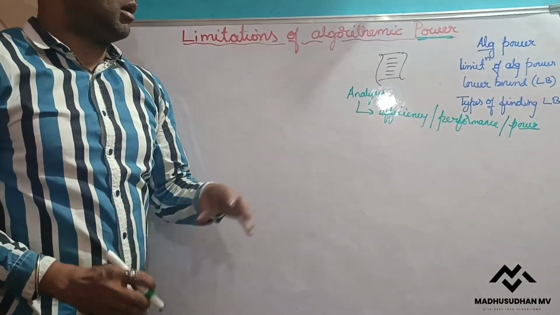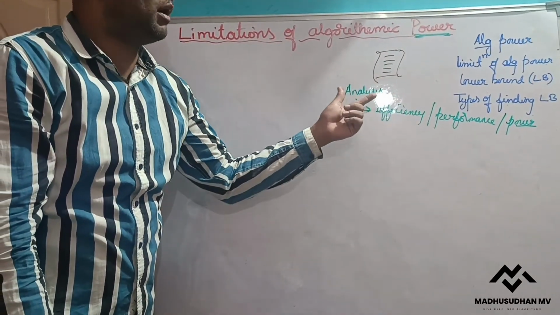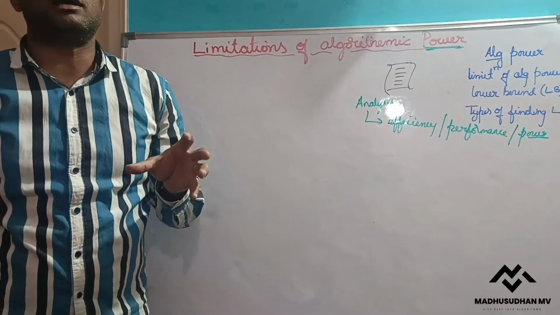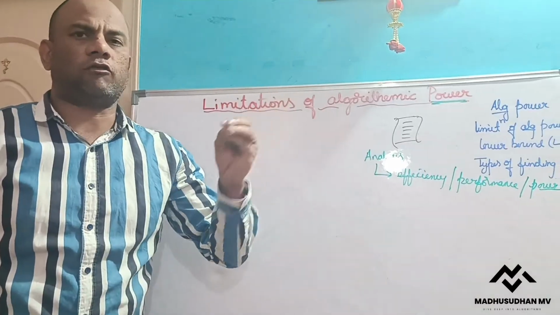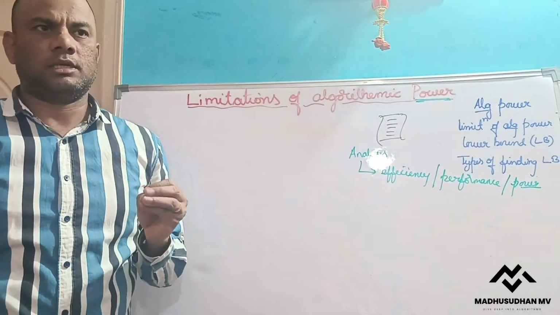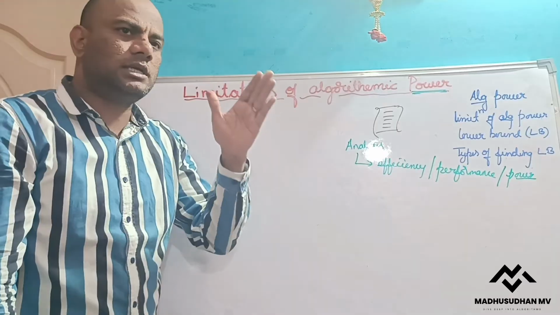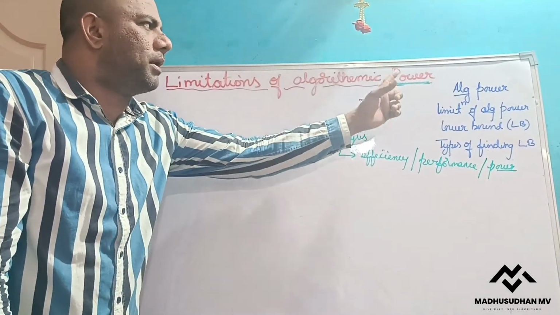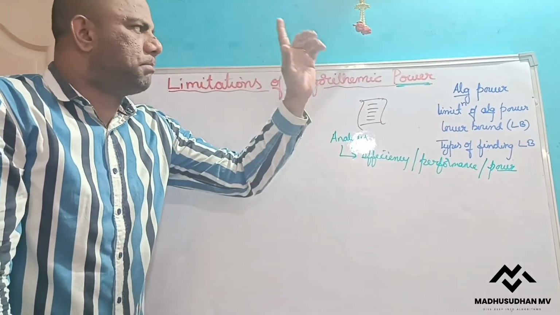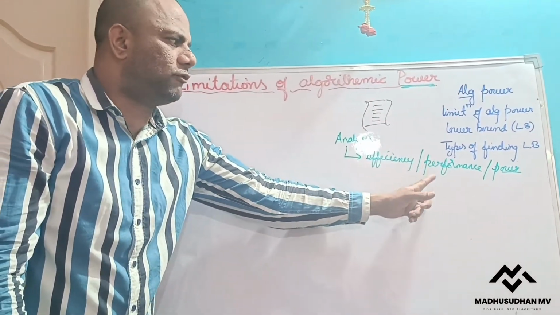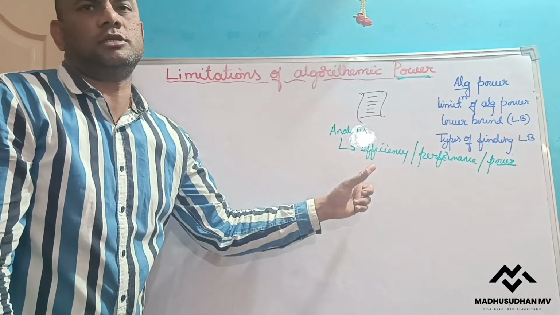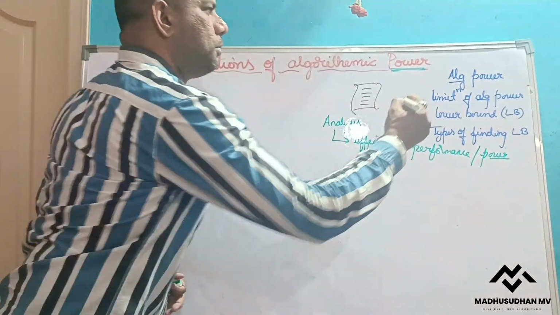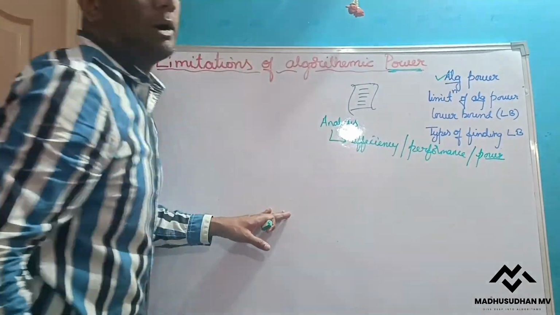So to know the algorithmic power, we do the analysis. Once we do analysis, we can say that so and so algorithm takes this much time in the best case or in the worst case. That is the power, or the performance, of the algorithm. Here power does not mean physical power; it means the performance or efficiency of the algorithm. That is what algorithmic power is. I hope you know what we mean by algorithmic power.